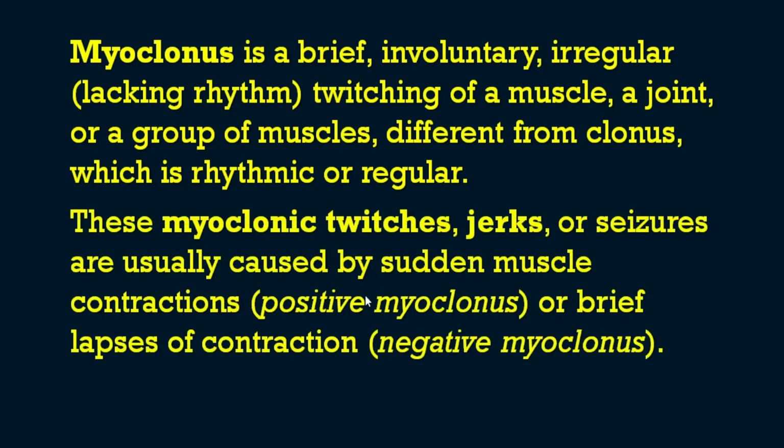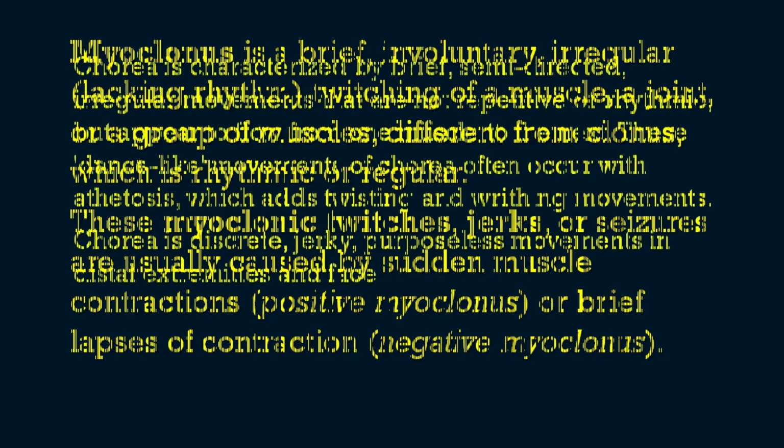So these myoclonic twitches or jerks or seizures are usually caused by sudden muscle contractions. That is known as positive myoclonus, or brief lapses of contraction, that is known as negative myoclonus. Okay, so in myoclonus itself there are two terms you have to remember: positive myoclonus, which is caused by sudden muscle contractions, and negative myoclonus, which is caused by brief lapses of contraction. Then we will see the other options.